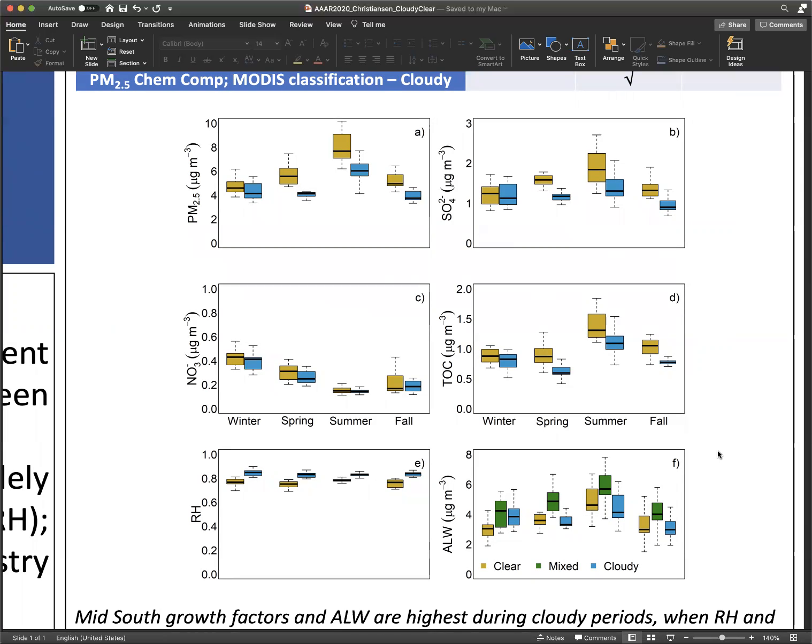Generally, mixed ALW is higher than cloudy because clear sky chemical composition tends to facilitate higher hygroscopicity, and cloudy RH is elevated. This highlights the fact that a changing PM2.5 chemical composition has a determining effect on ALW mass concentrations, which are critical in the estimation of aerosol-cloud interactions and particle radiative impacts.